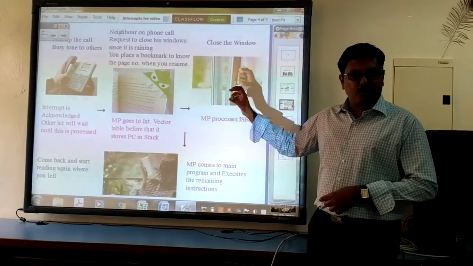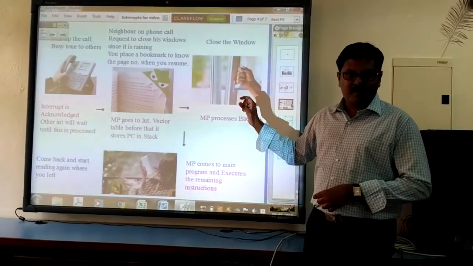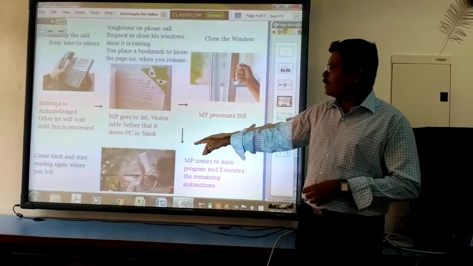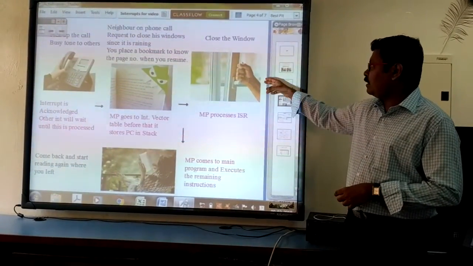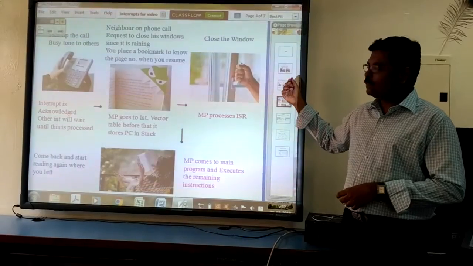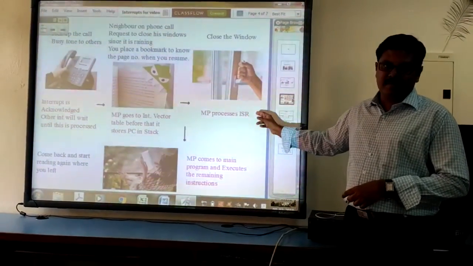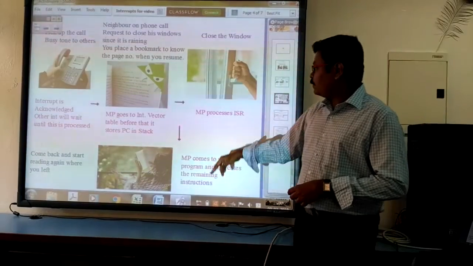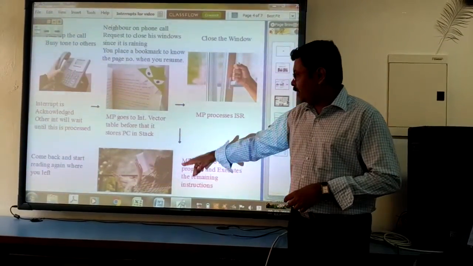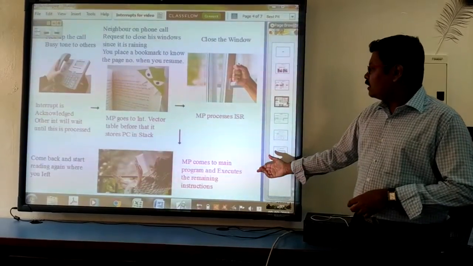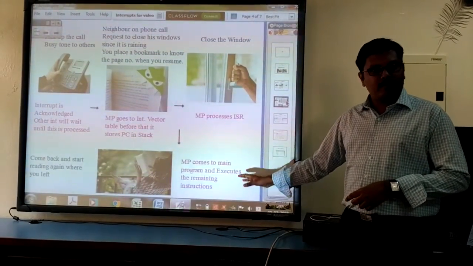Before that, it stores the address of the program counter in the stack memory. Then you go and help your neighbor. Similarly, the microprocessor processes the interrupt service routine. After processing the interrupt, you come back and return to the page where you left off. The microprocessor goes back and executes the main program.